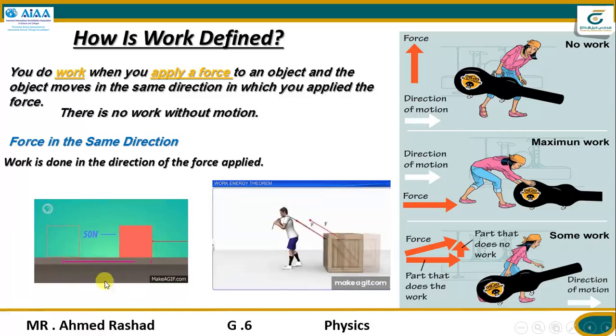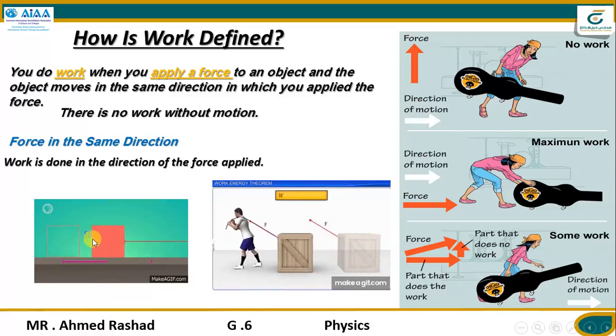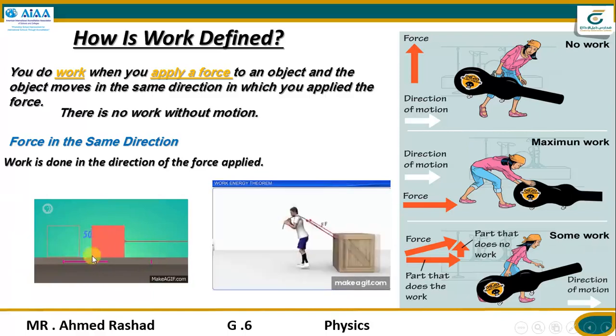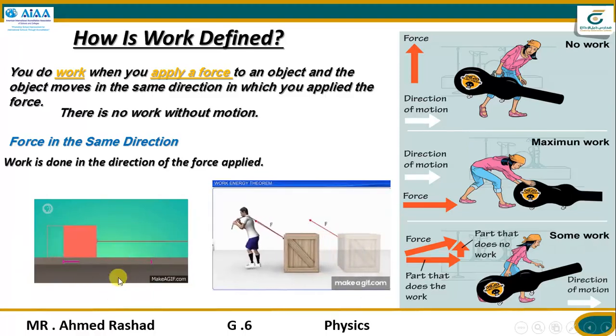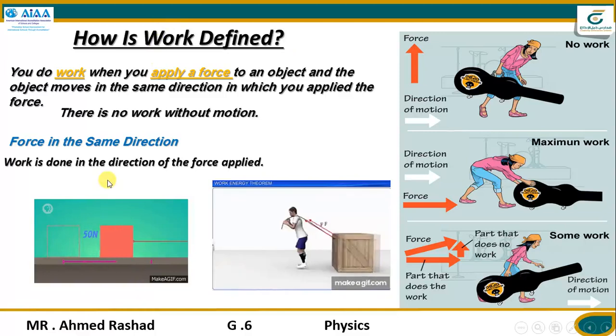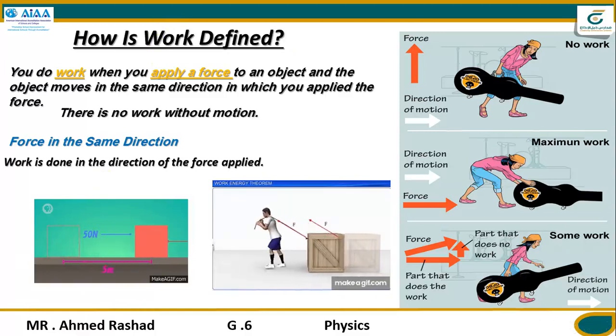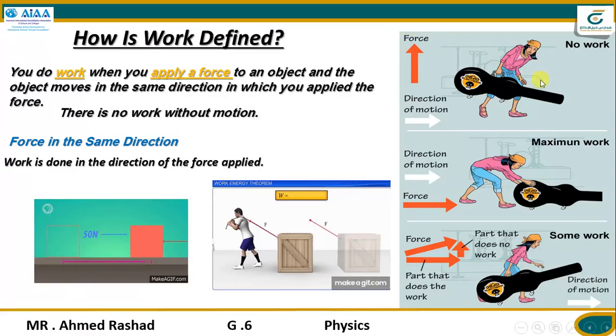Multiplying the force by the distance gives the amount of work. Excellent. So now all of you know the meaning of work and the 3 states of work.